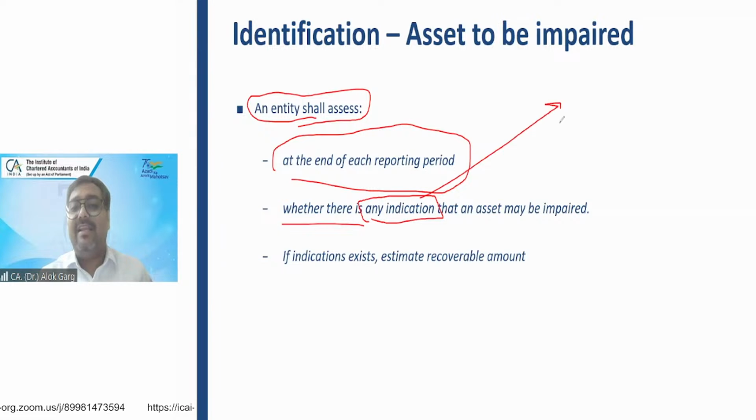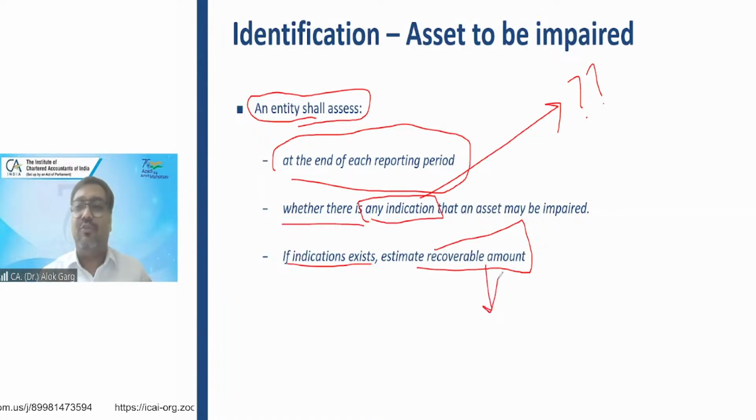If there is any indication that the asset may be impaired, then estimate the recoverable amount. Estimate the recoverable amount means go to the valuer, get the valuation done. You need to estimate the fair value less cost to sell and the value in use.